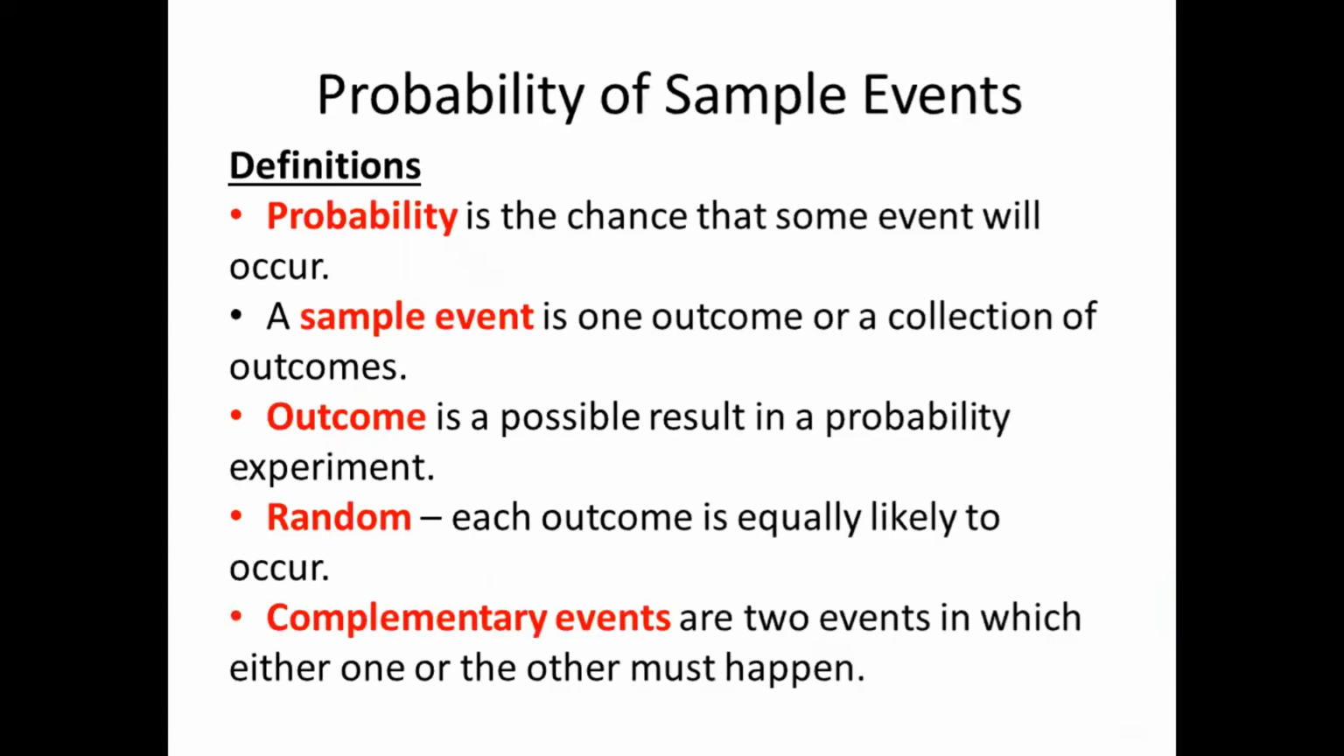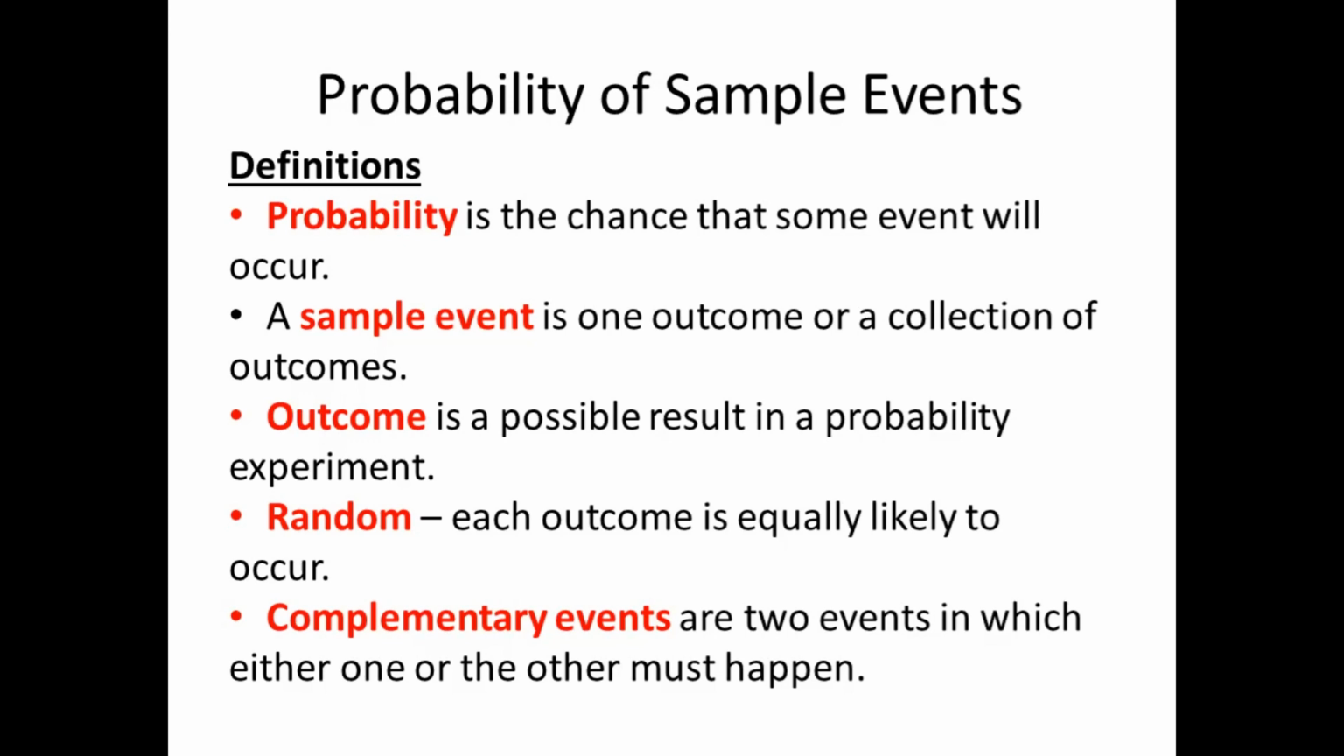So, what is probability? A probability is the chance that some event will occur. So, pag sinabi natin probability, ito ay sumusukat sa pagkakataon na ang isang pangyayari o kaganapan ay pwedeng mangyari or magkatotoo.